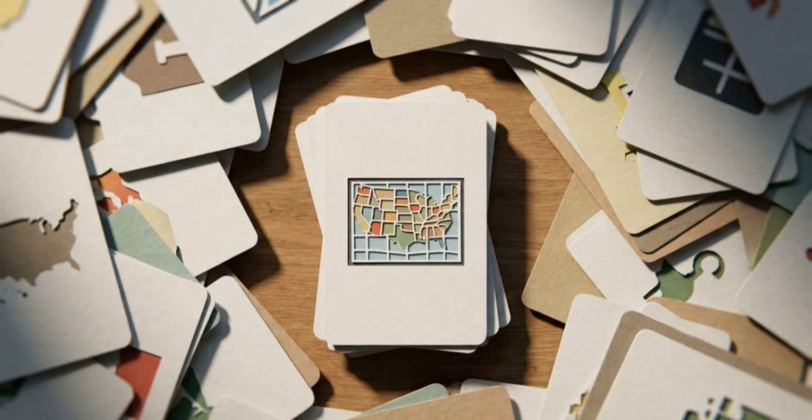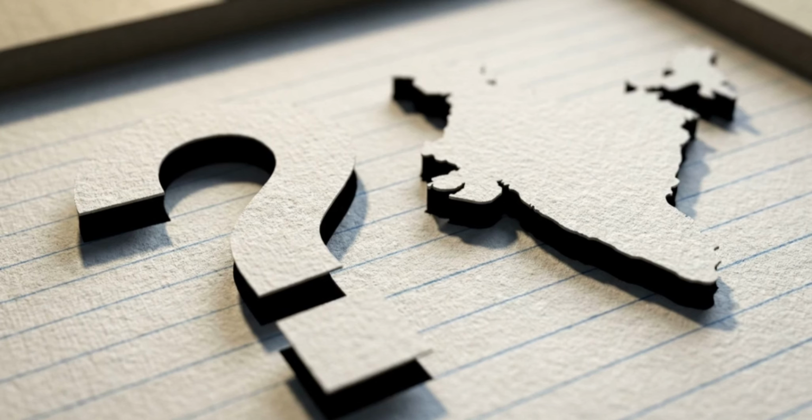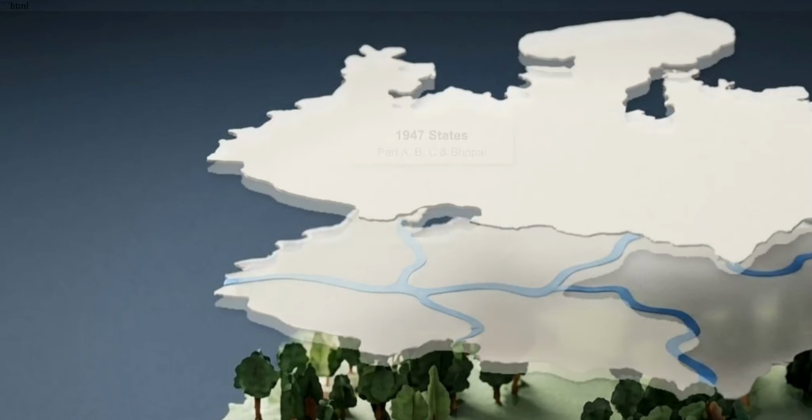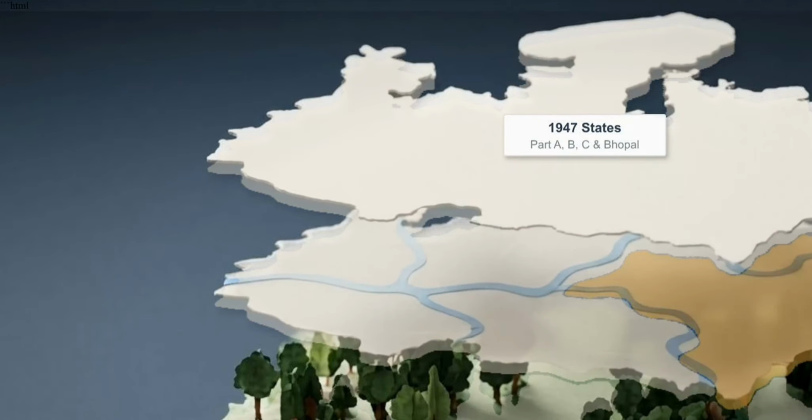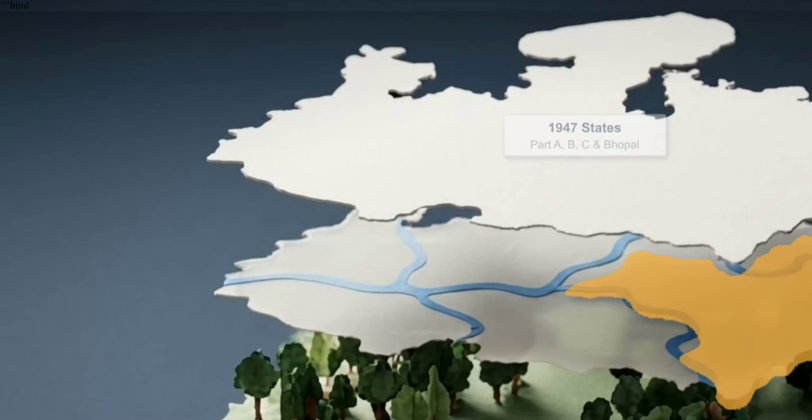Consider the foundational exam question. When was the modern state of Madhya Pradesh actually formed? This map shows central India in 1947. It is not a single entity, but a fractured puzzle composed of Part A, Part B, and Part C states, alongside the independent state of Bhopal. On November 1, 1956, following the recommendations of the Fazl Ali Commission, these distinct territories merged into a unified Madhya Pradesh, comprising exactly 43 districts.